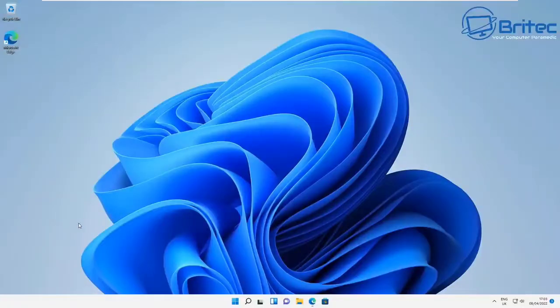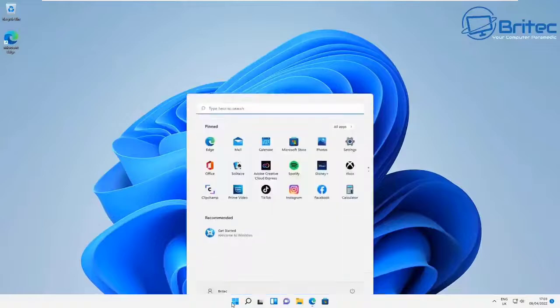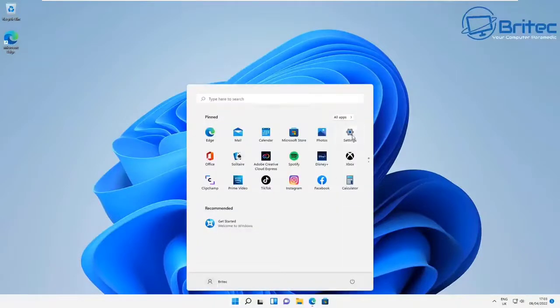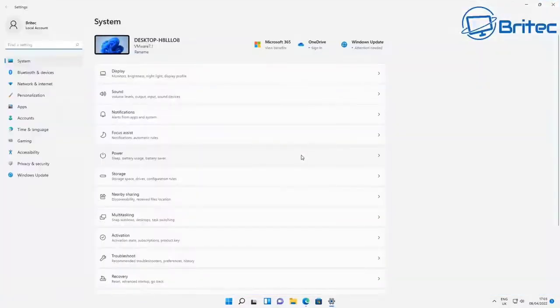Okay, so we're on Windows 11 here. And what we want to do is go back to Windows 10. Now, there's a couple of ways you can go about doing this, but you can see here, if I go to the Start button and I go to Settings, you can see that inside here, if I go to the activation window, we can see that Windows 11 is activated.